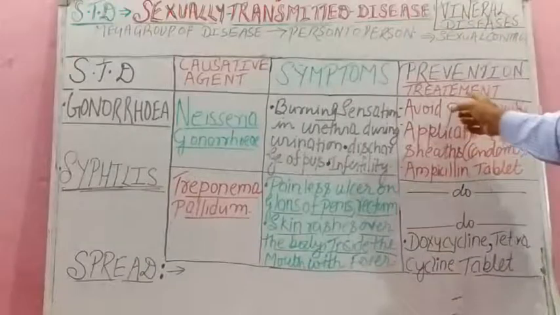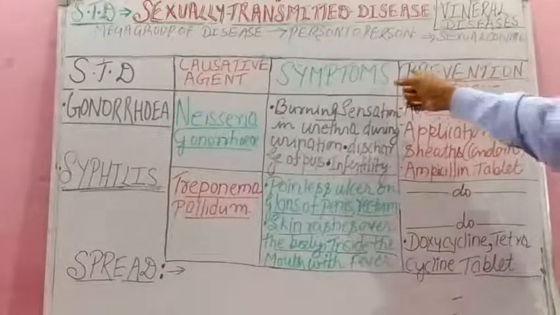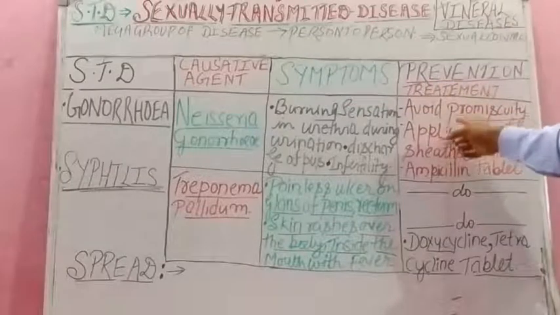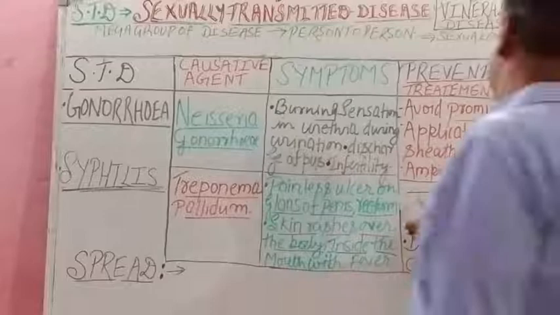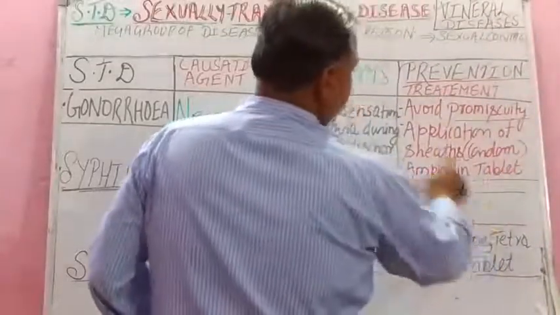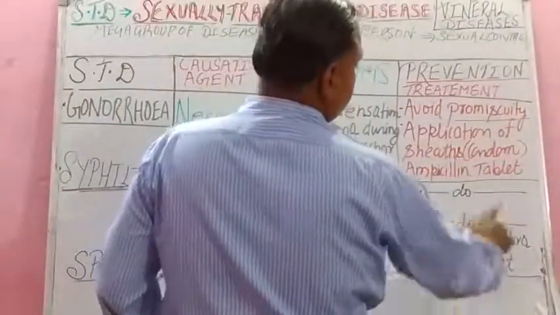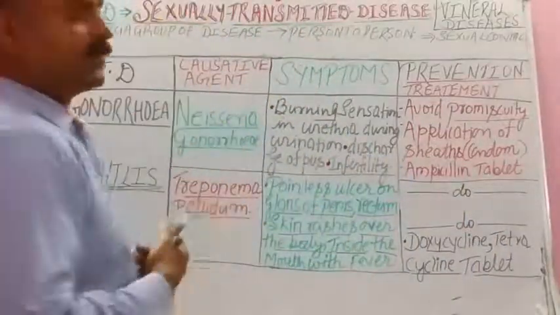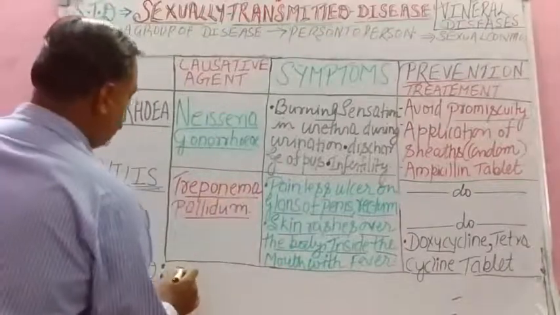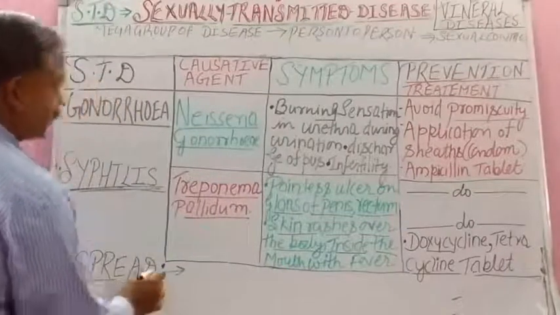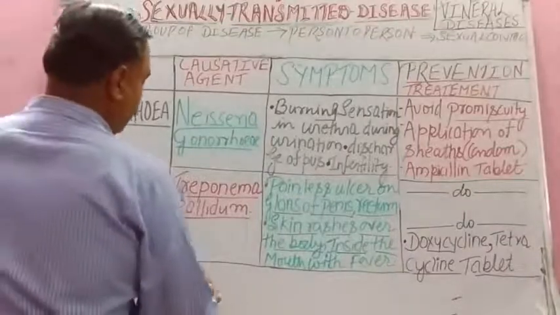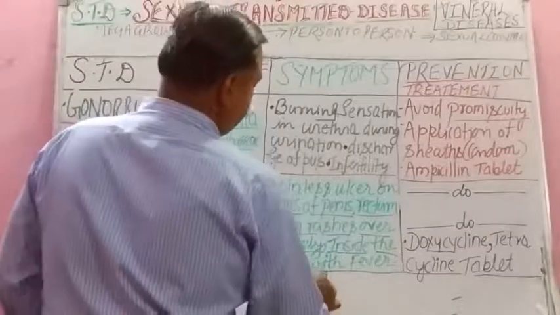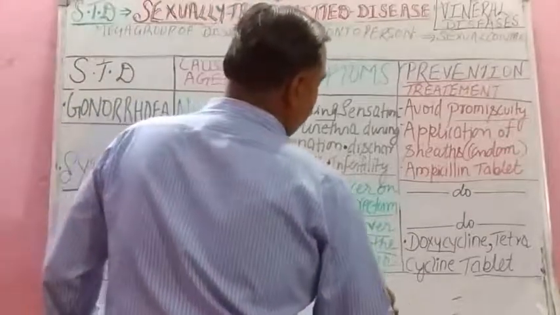Remember student, one more idea I am giving you. Mostly in all the STDs, venereal diseases, the first two preventions or treatments are same, that is avoid promiscuity, then application of sheaths. Isn't it? Now if spread is asked, mode of transmission, that is also same, that is, it is spread through sexual contact.